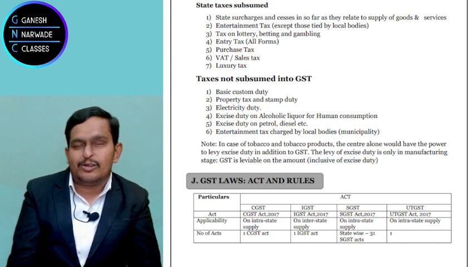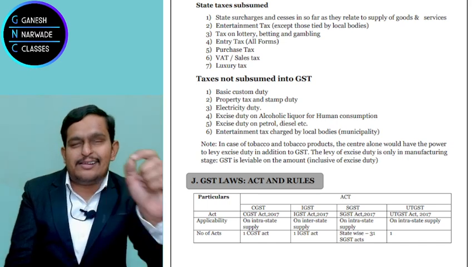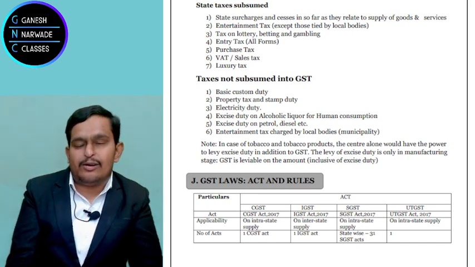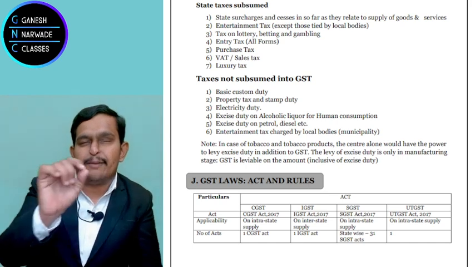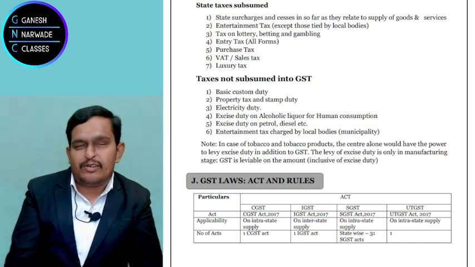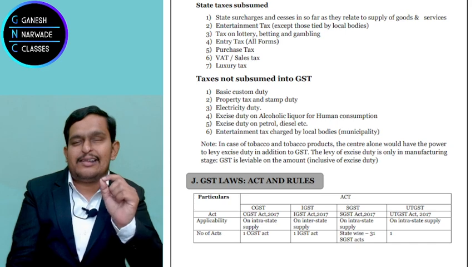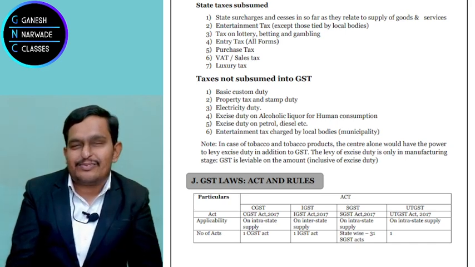Correct? So what is this? This is basically a single tax, right? You are not paying CGST separately to the hotel or SGST separately to the hotel. So for the customer, it is GST.